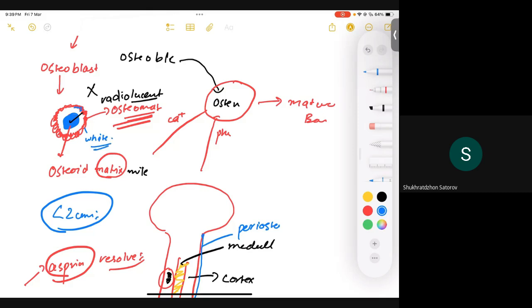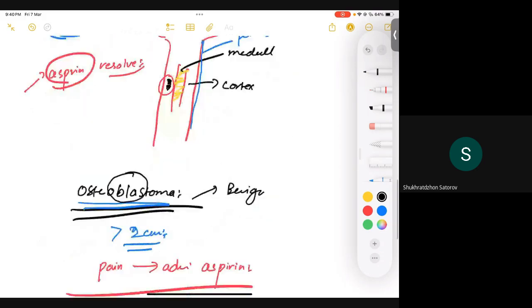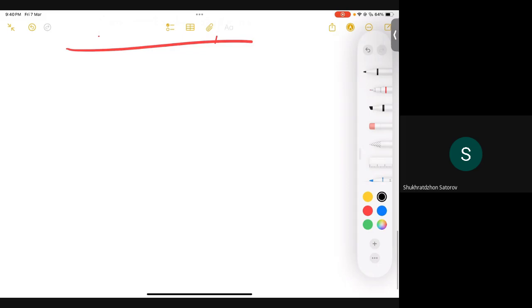Okay, so on X-ray, whenever you see a reactive rim of bone with a black, radiolucent core, simply think of osteoid osteoma. Is that clear? Okay, perfect. So let's discuss our next tumor, that is osteochondroma, right?